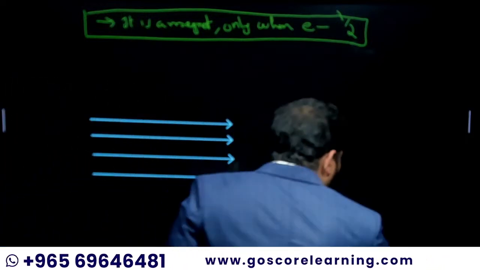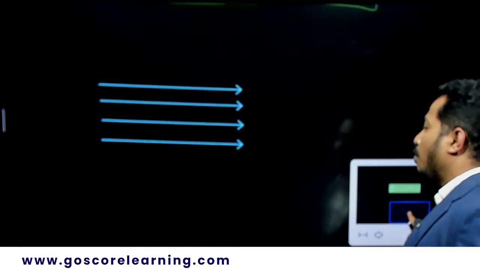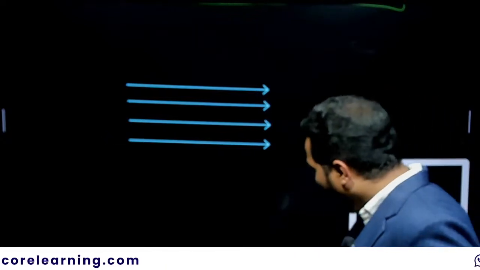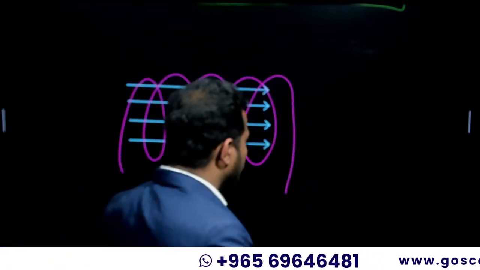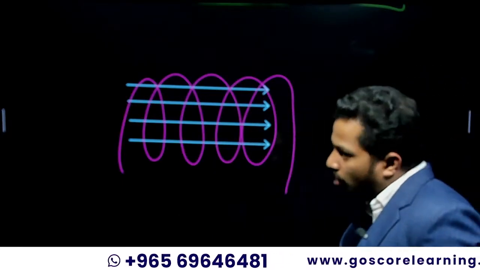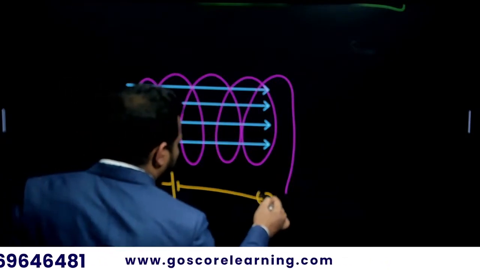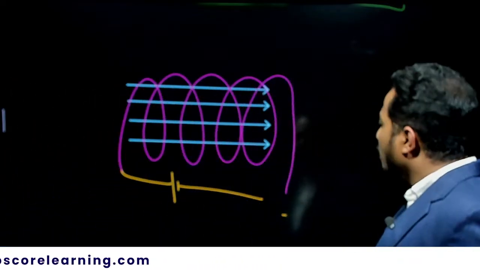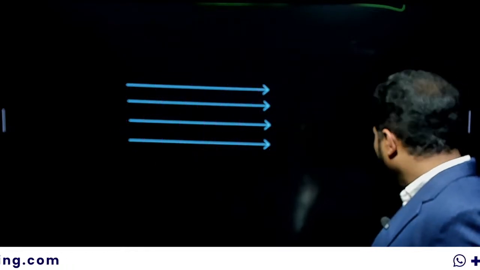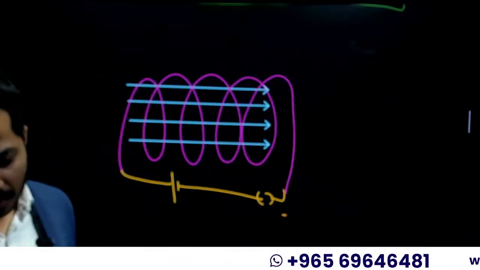The question only asks to draw the magnetic field lines inside the current carrying solenoid. By simply drawing this, you will get marks, no doubt. If you have any doubt, you can also draw the solenoid along with it. You will get marks by simply drawing this, and if you draw it along with the solenoid, you will also get marks. Here you can attach a cell to it so that it becomes a current carrying solenoid. That's it. Okay, easy.